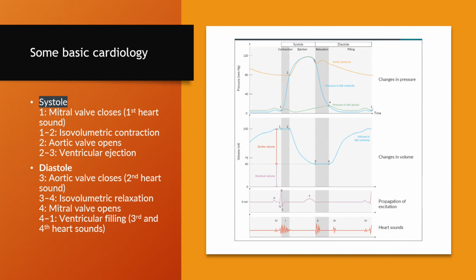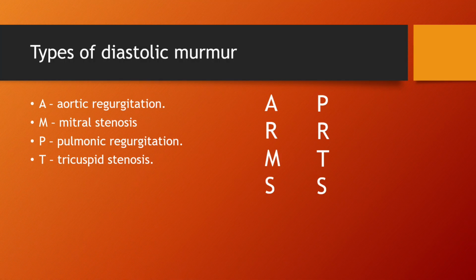There is a passive ventricular filling of blood into the ventricles. So with that said, let's jump onto the main part. What types of diastolic murmurs do we have? I remember these murmurs by the mnemonic ARMS and PARTS, where AR stands for aortic regurgitation, MS for mitral stenosis, PR for pulmonary regurgitation, and TS for tricuspid stenosis. ARMS and PRTS, arms and parts.